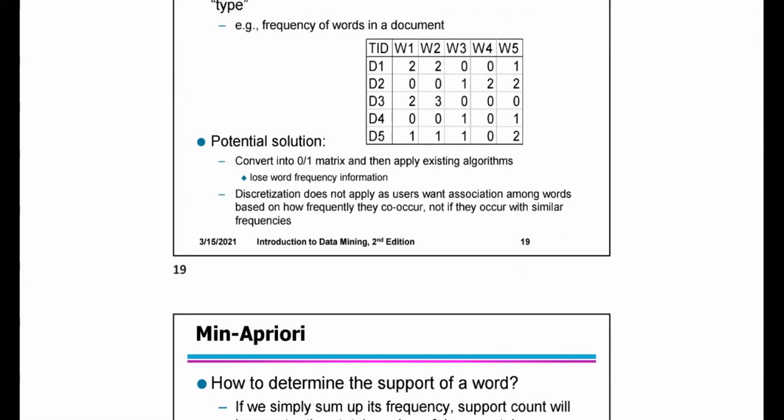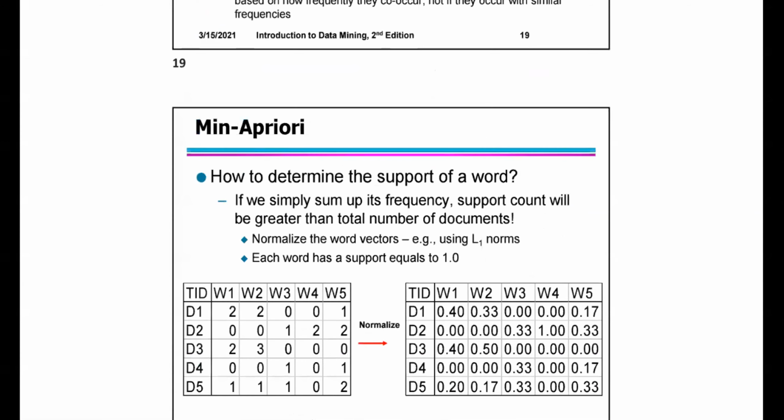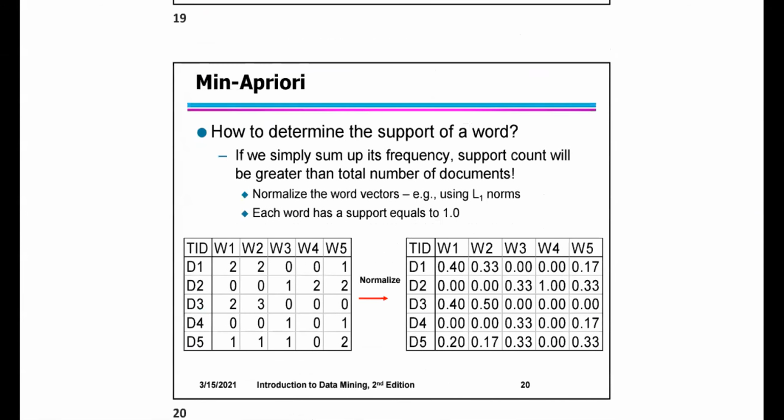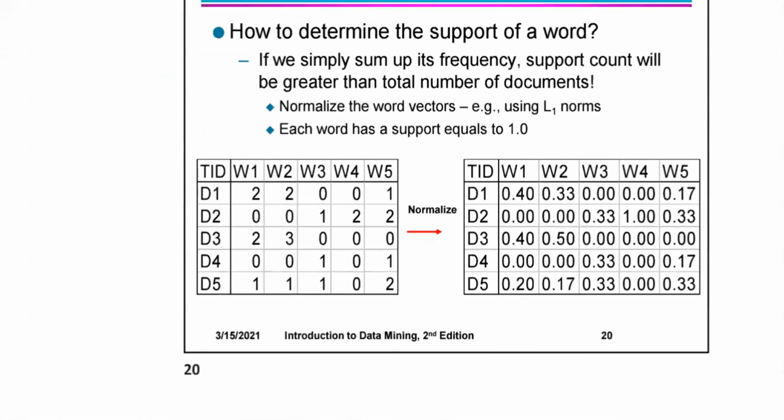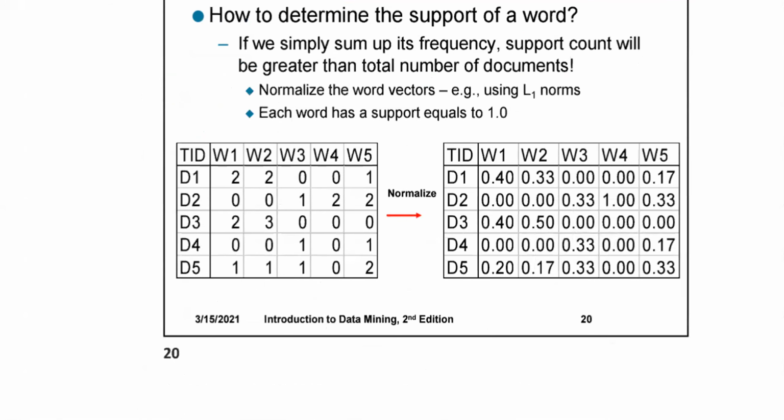Not only if they occur with similar frequencies. Now, how to determine the support of a word? If you simply sum up the frequency, the support count will be greater than the total number of documents. With normalized word vectors, for example using L1 norms, each word has support equal to 1.0.